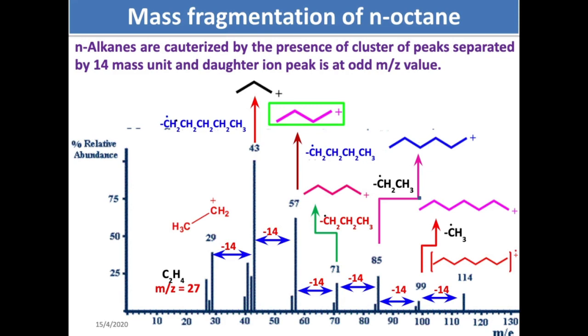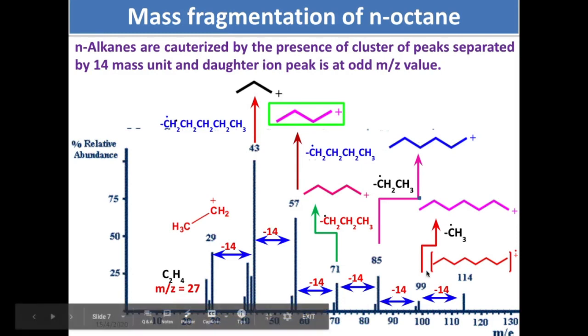To begin with, let me talk about the fragmentation of alkanes. In this particular case, I have taken the example of n-octane. If you see here, n-octane has the molecular weight 114. So this is a radical cation. Once this radical cation is formed, it undergoes fragmentation.